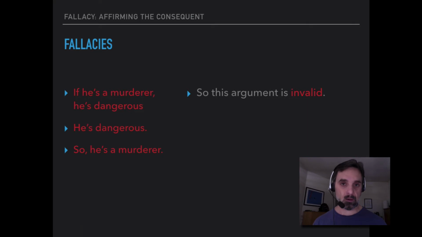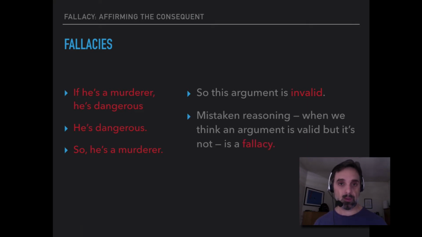In fact, this argument is an example of what we call a fallacy. A fallacy is this: it's mistaken reasoning, and more specifically, it's when you have an argument, it's invalid, but you reason as if it's valid. You take an invalid argument to be valid. And when you do that, that's a fallacy.